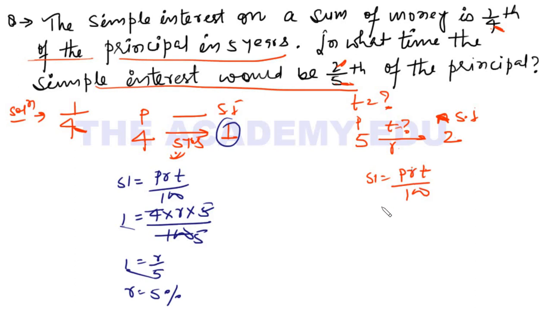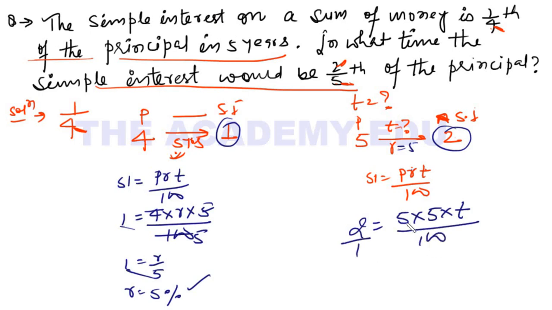Now put this value of R here and you will get your time. Simple interest is 2 rupees. Principal is 5 rupees. R is 5%, we found it here. And we need to find time upon 100. 5 fives are 25, 25 fours are 100. So cross multiply this 4 here. So time is equal to 4 twos are 8 years. So this is your answer.